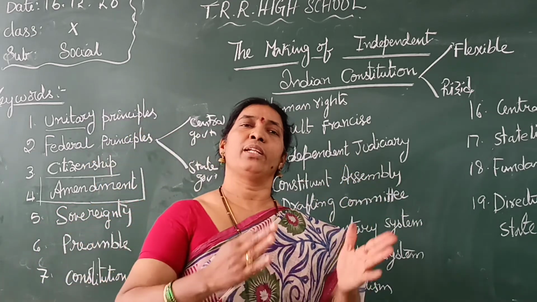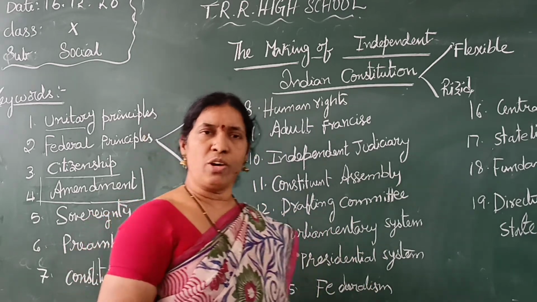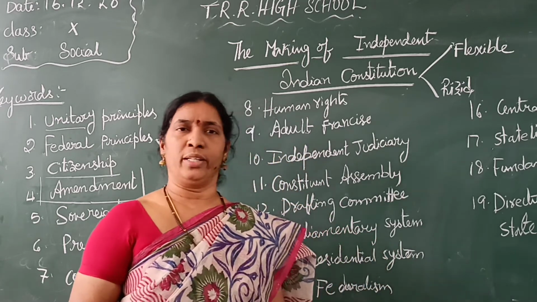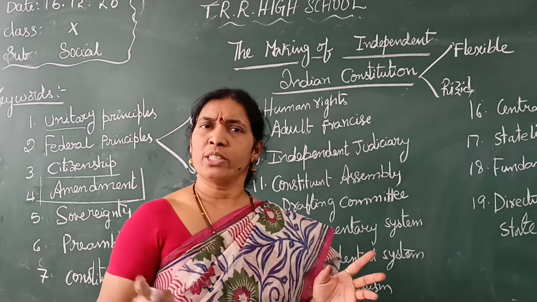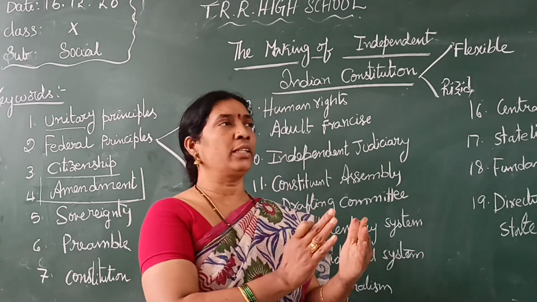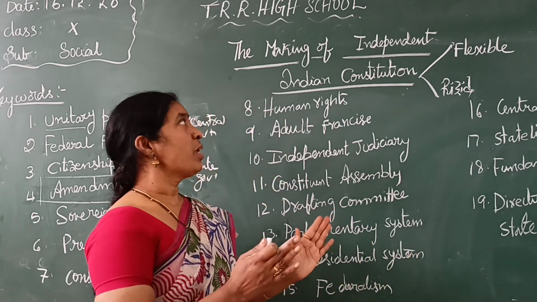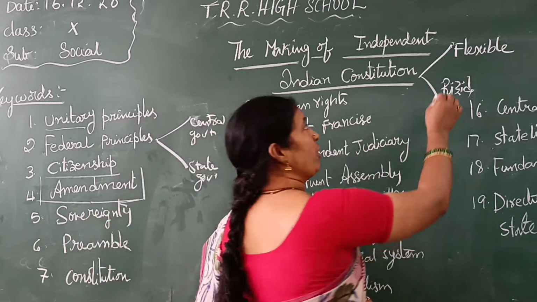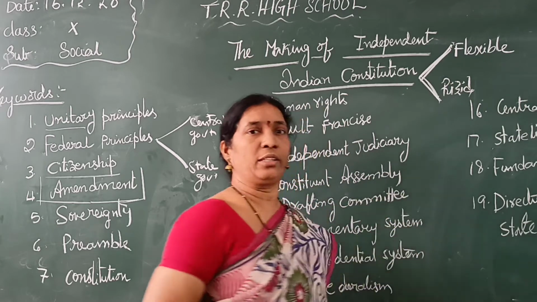Fundamental rights means the right to live, right to work, right to enjoy your life, right to food. You cannot change these at any cost. Those are very rigid things. That's why some things we can change and some we cannot, and we call our constitution a rigid and flexible character.